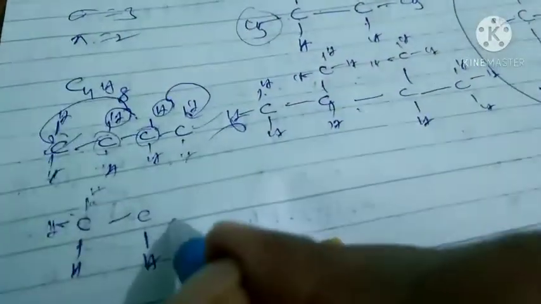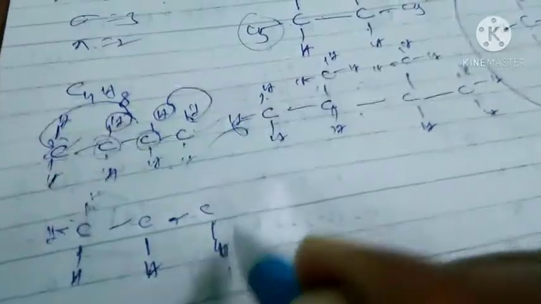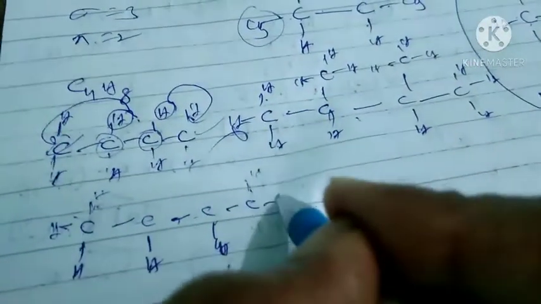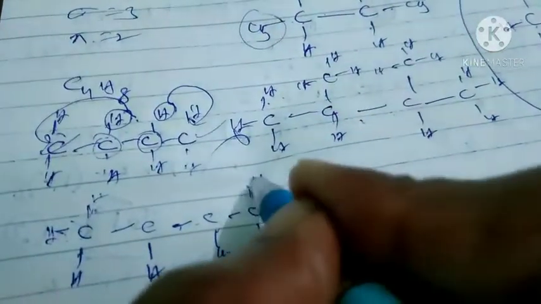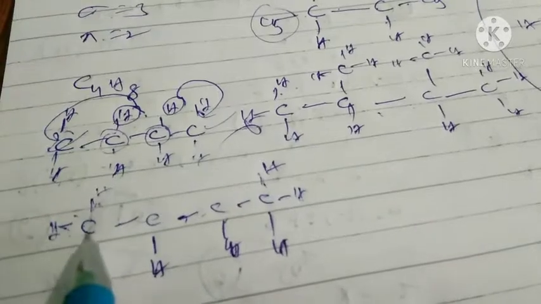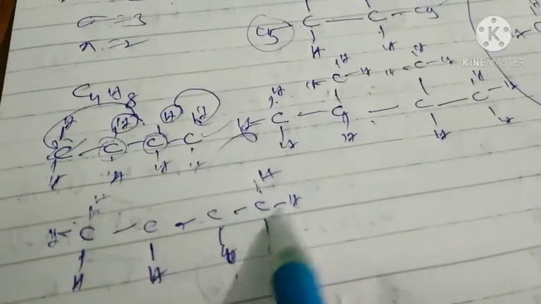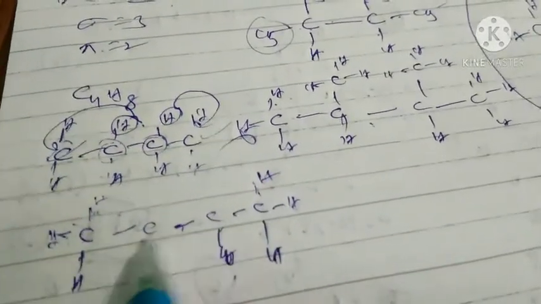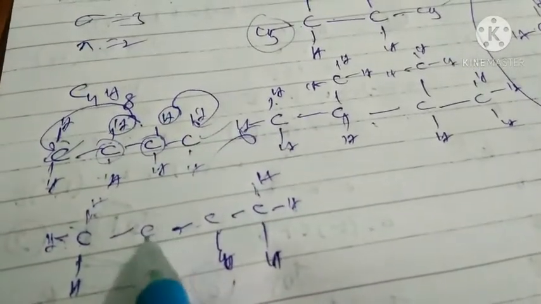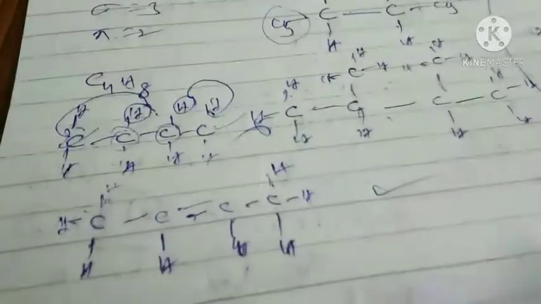This CH2 also becomes CH, but this CH2 becomes CH3. Now these terminal carbons form 4 bonds, but these central carbons form only 3 bonds. What we have to do? We have to put one pi bond between these two carbons.